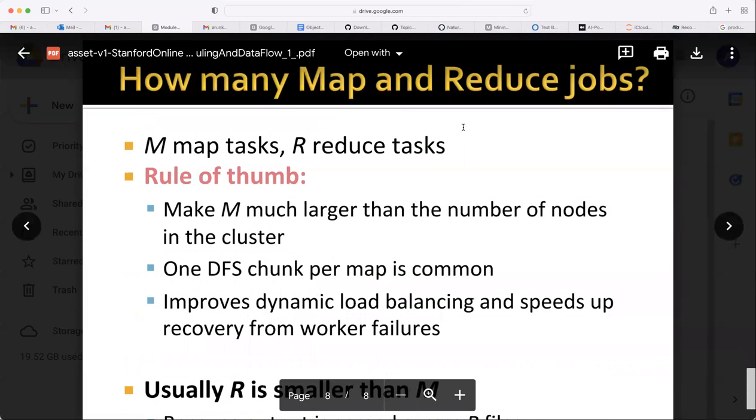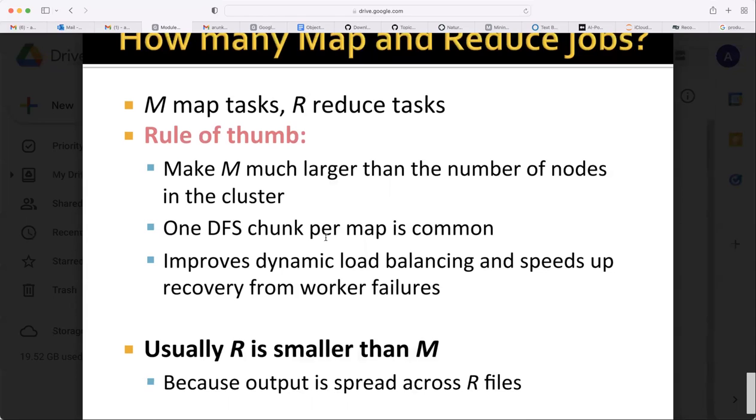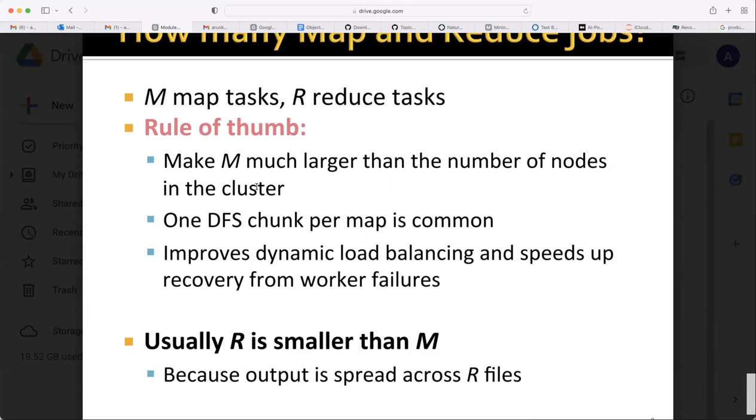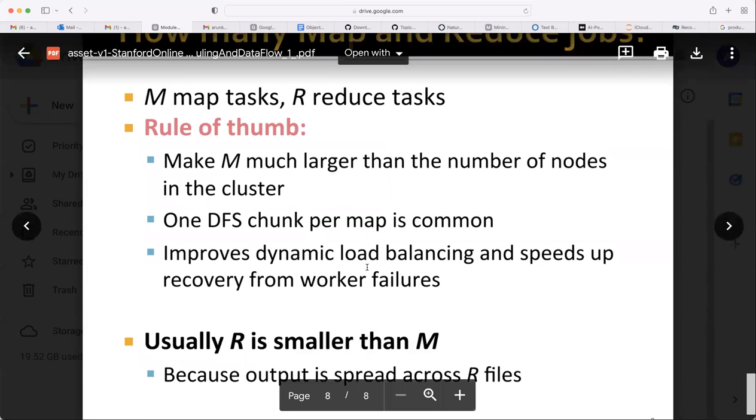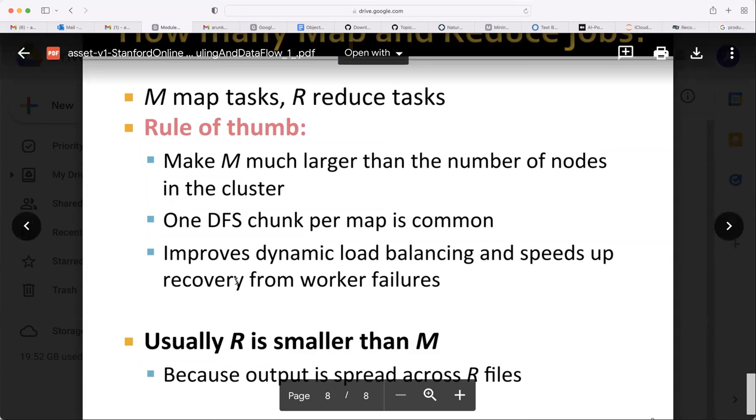How many map and reduce jobs? Convention here: M map tasks and R reduce tasks. Rule of thumb: make M much larger than the number of nodes in the cluster. So if you have 10 nodes, then you make 100 map tasks. One DFS chunk per map task is common. It improves dynamic load balancing and speeds up recovery from worker failures.